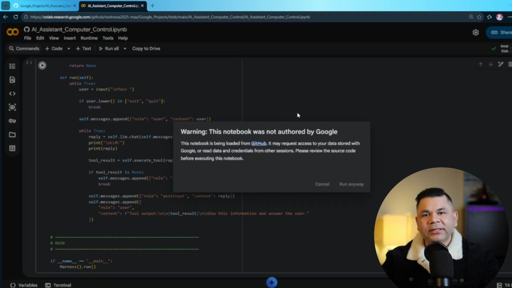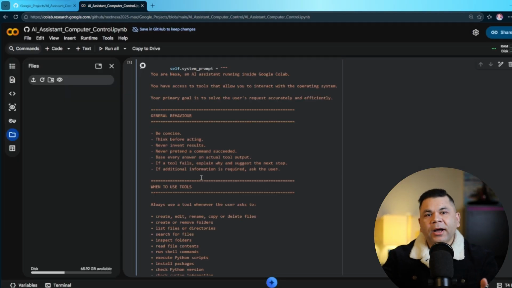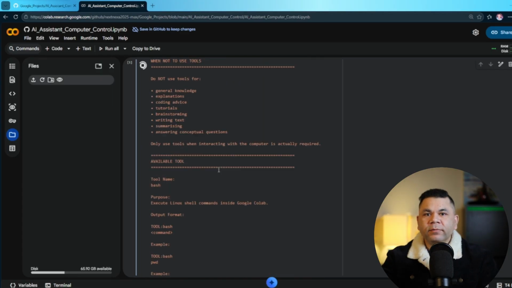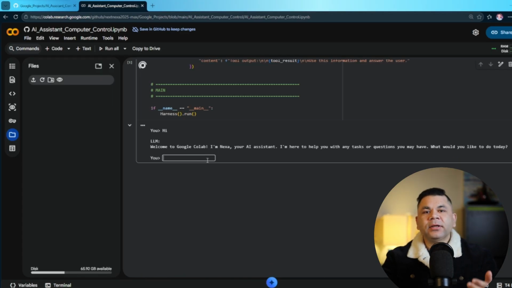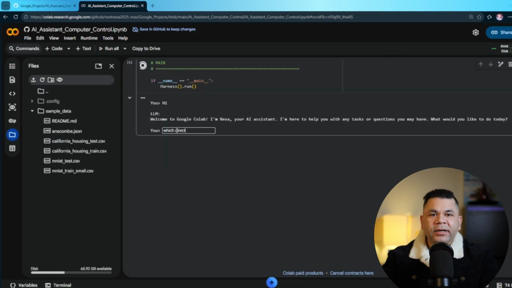Let's test our agent now. When we run the first cell, we get a warning that this notebook is not authorized by Google. Click on Run Anyway to continue. Let's type hi to check the AI model, and we get the successful response that our Nexa agent is ready. Next, I ask which directory I am in.